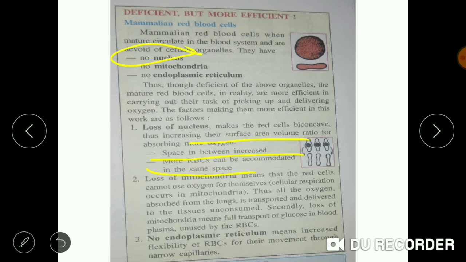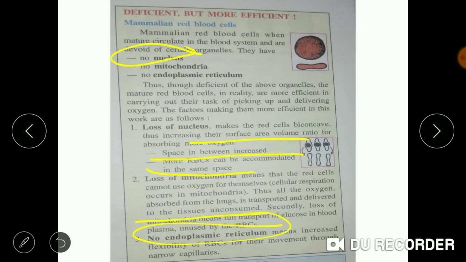Another factor is that there is no mitochondria. They lack mitochondria, so red blood cells cannot use this oxygen for themselves. All the oxygen will be transported to the tissues unconsumed. Now another factor is that there is no endoplasmic reticulum, meaning the flexibility of RBC